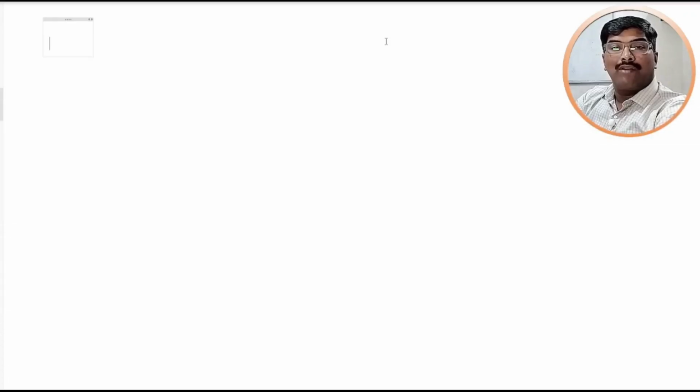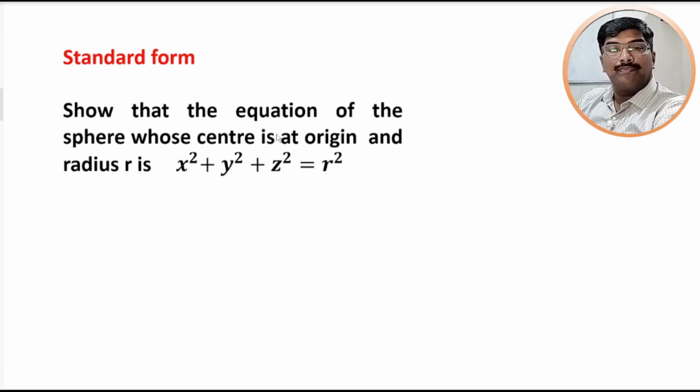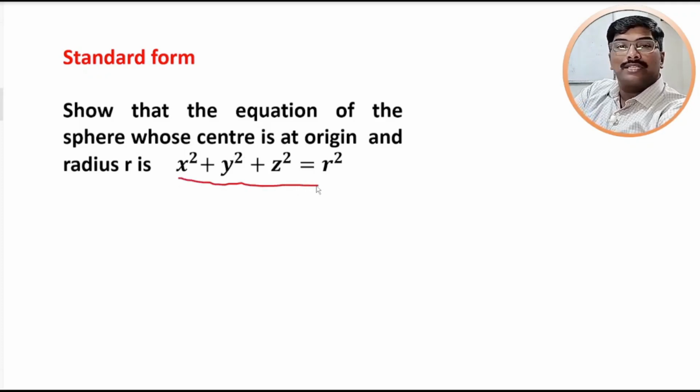Standard form of the sphere. In case of standard form of the sphere, we have to show that the equation of the sphere whose center is at origin and radius r is given by x square plus y square plus z square is equal to r square. Let us see the figure.